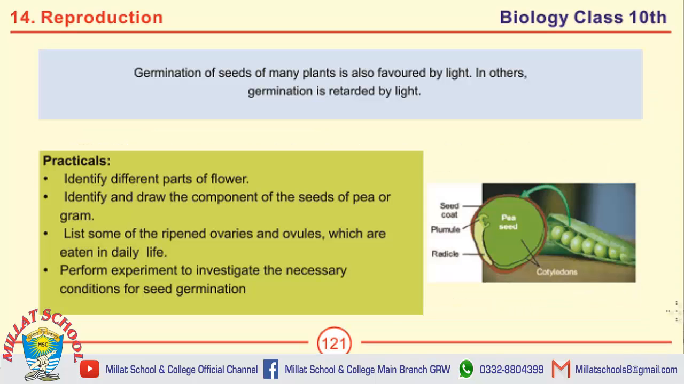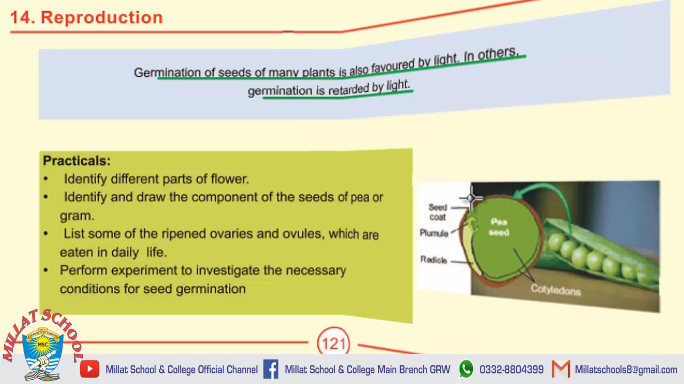This page contains an important MCQ, that is germination of seeds of many plants is also favored by light. In others, germination is retarded by light.